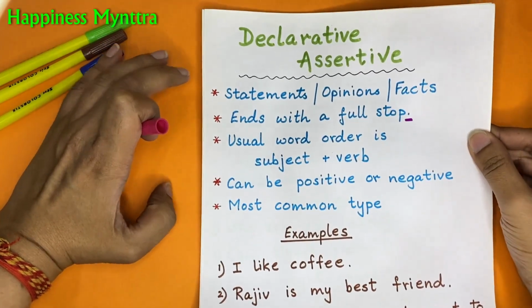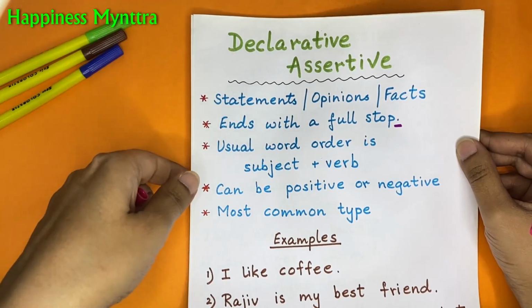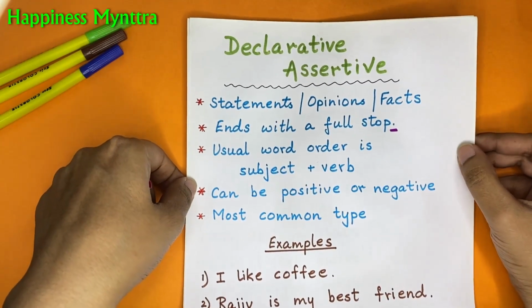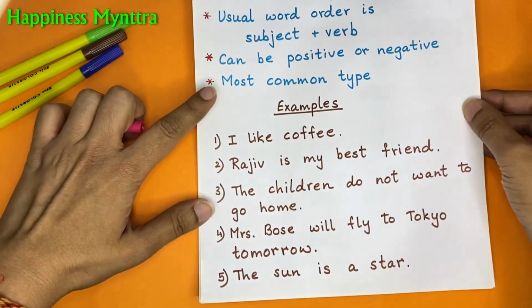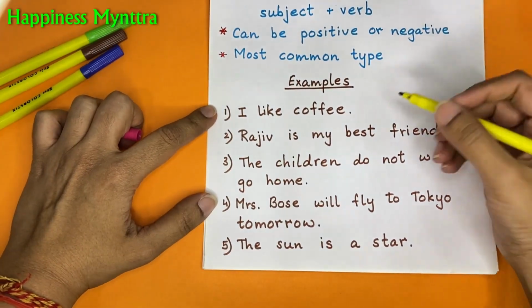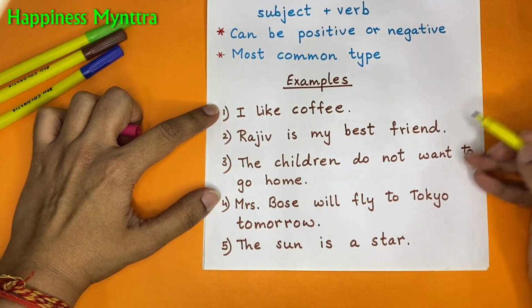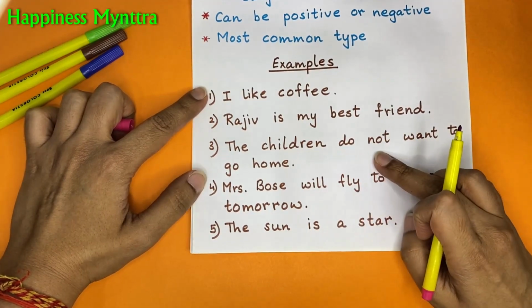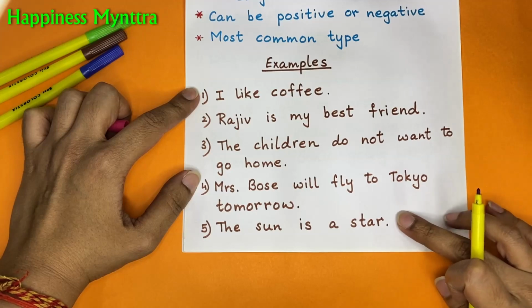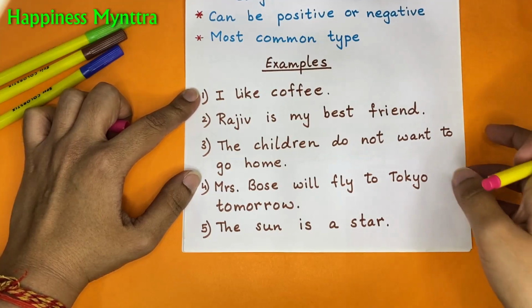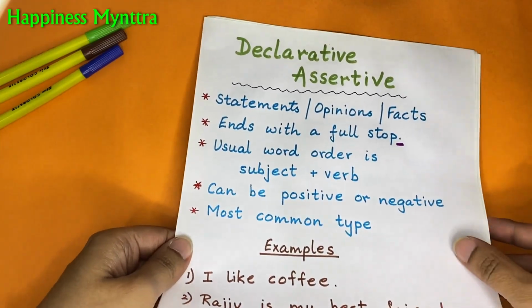And this is the most common type of sentences. Most of the sentences which young children speak, most of the things that they talk about are all in the form of declarative or assertive sentences. Let's go through quickly some common examples. I like coffee. Rajiv is my best friend. The children do not want to go home. Mrs. Bose will fly to Tokyo. The sun is a star. So simple sentences like these are all declarative or assertive.